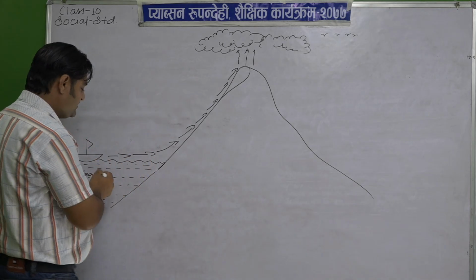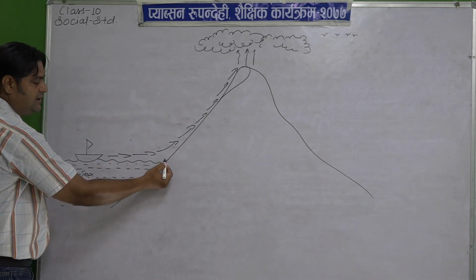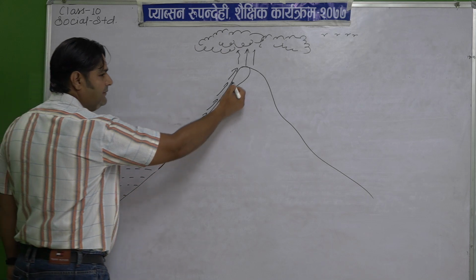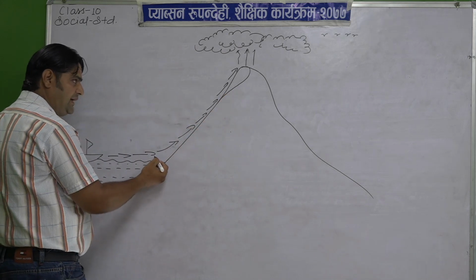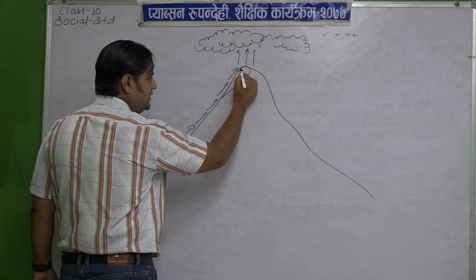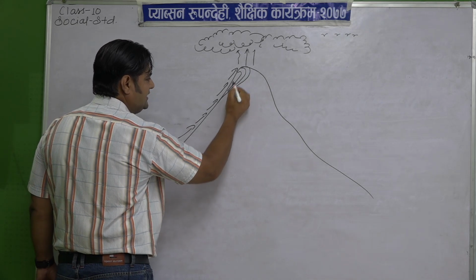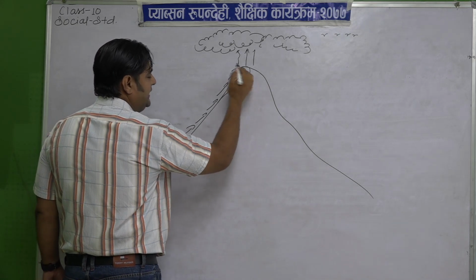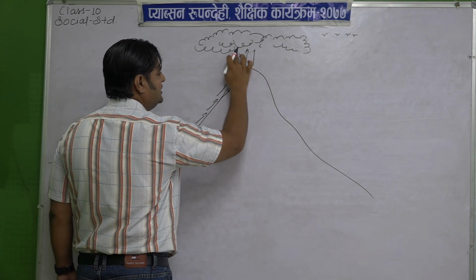When it reaches the summit of this mountain, it is compelled to change direction, and it goes where?